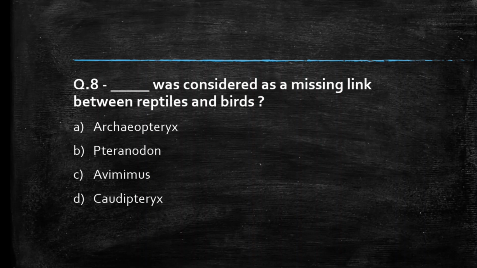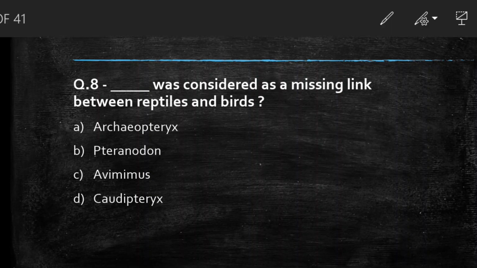Dash was considered as a missing link between reptiles and birds. Archaeopteryx, Pteranodon, Avimimus, Quadripteryx. Students, comment your answer. So the right answer to this question is option A, Archaeopteryx.